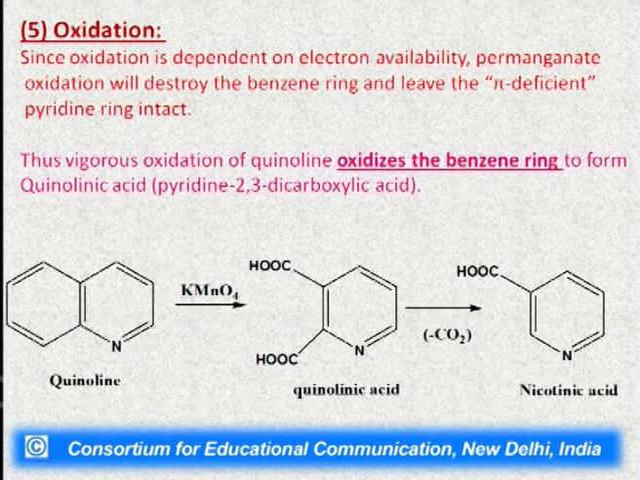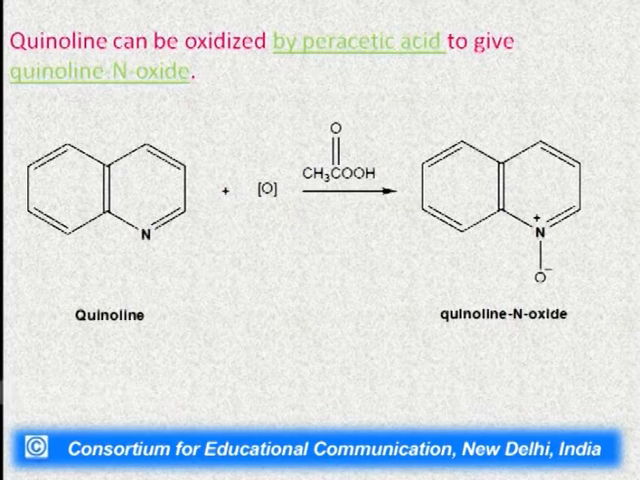It can also be oxidized by peracetic acid to give us quinoline N-oxide. Quinoline can undergo an oxidation reaction with the peracetic acid. Here we have taken this acetic acid, which has one more oxygen than the acetic acid. So this is called peracetic acid. It will form the quinoline N-oxide.